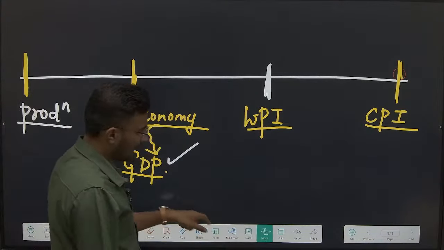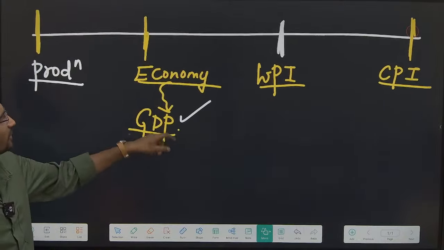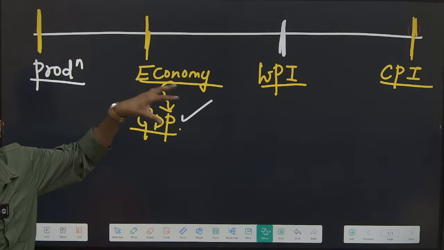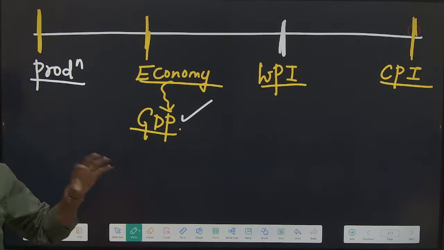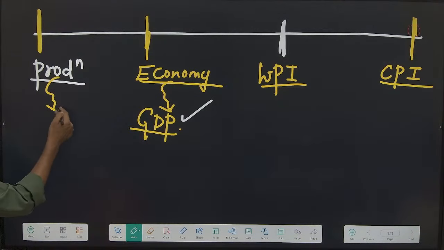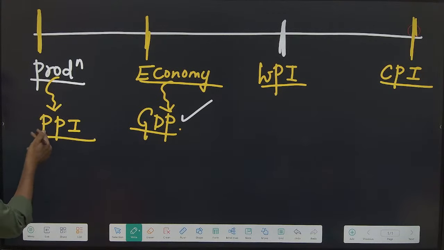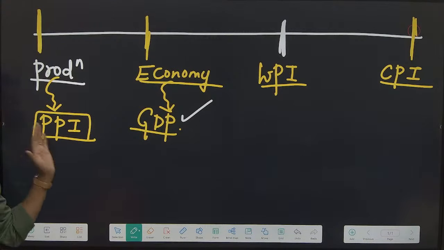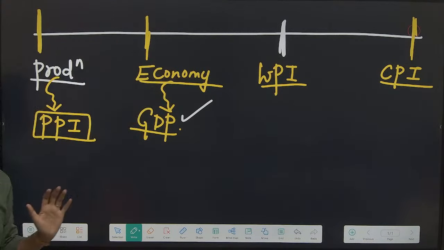Okay, now these three are the oldest methods. But recently, the Ministry of Labor as well as the Ministry of Statistics has proposed a new method of calculation of inflation. And that method we call as PPI. It is not yet implemented. What is PPI? The producer price index.